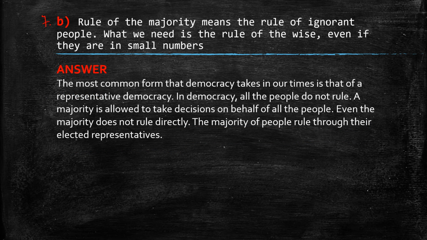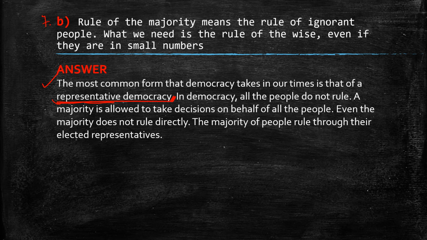7B. Rule of the majority means the rule of the ignorant people. What we need is the rule of the wise, even if they are small in numbers. Answer: the most common form that democracy takes in our times is that of a representative democracy. In democracy, all the people do not rule, obviously, because there are a large number of people.